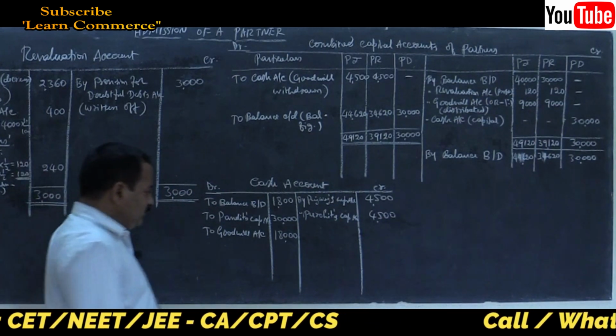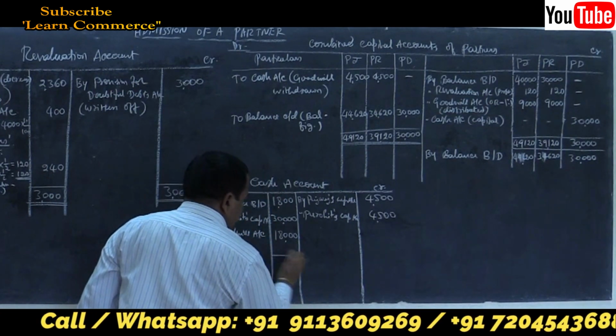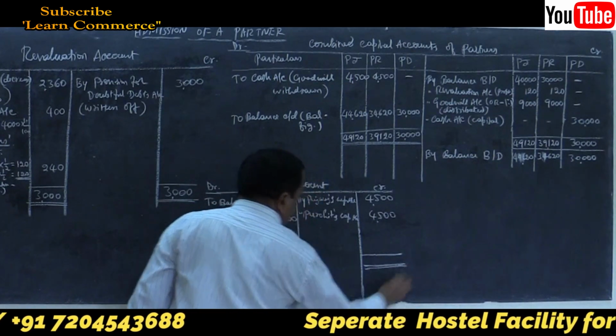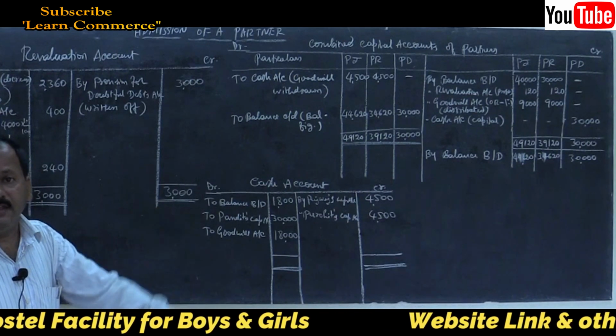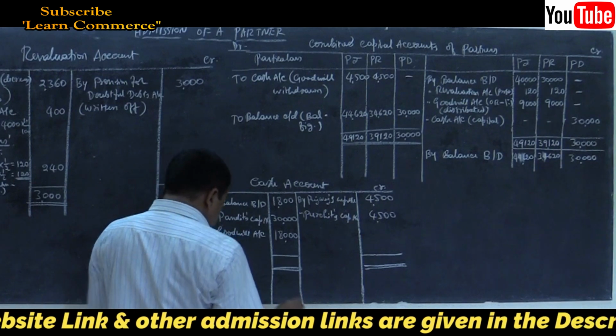The debit side will always be greater, remember. Write the total of the debit side first, 49,800, and write the same total on the other side.